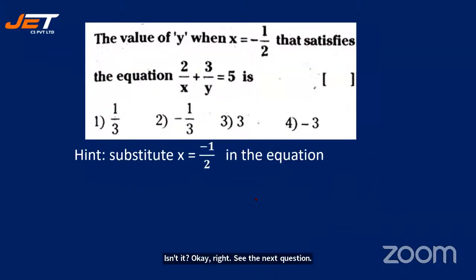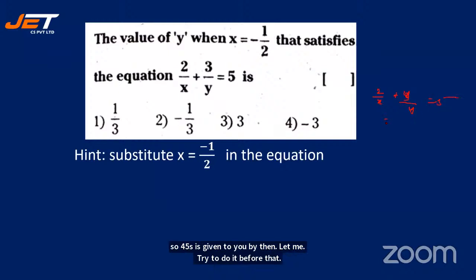The value of y when x is minus half that satisfies the equation 2 by x plus 3 by y is equal to 5. It's very clear. You have to just substitute the value of x in this equation and get the answer. All right. So 45 seconds is given to you. By then, let me try to do it before that.